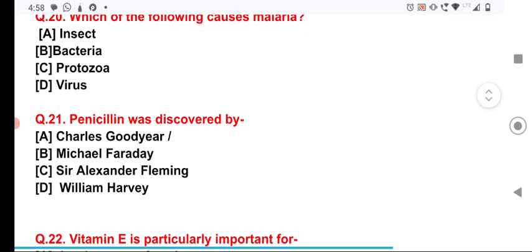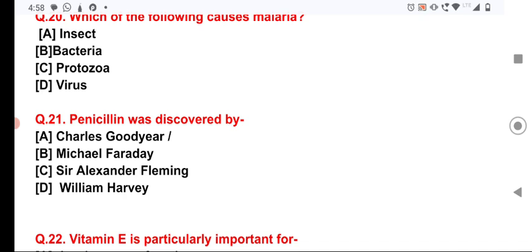Now, question number 21, penicillin was discovered by Sir Alexander Fleming, and penicillin is the first discovered antibiotic.